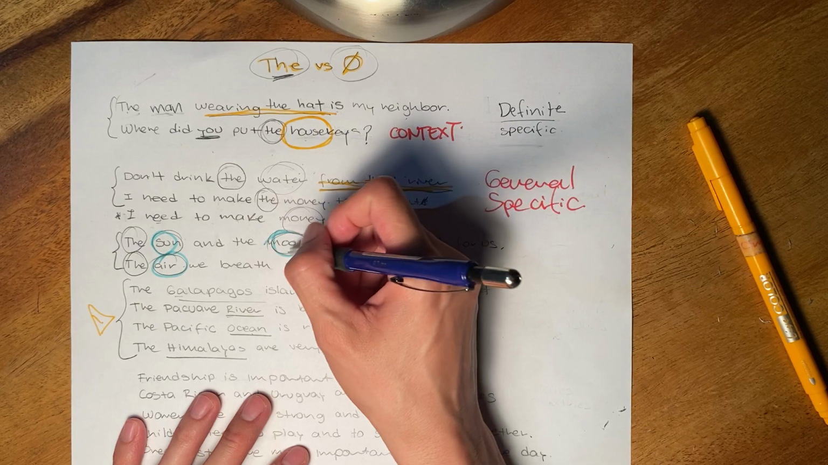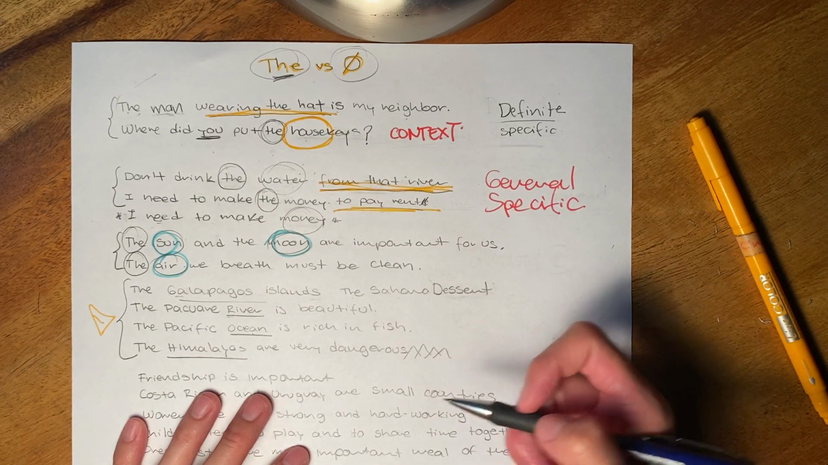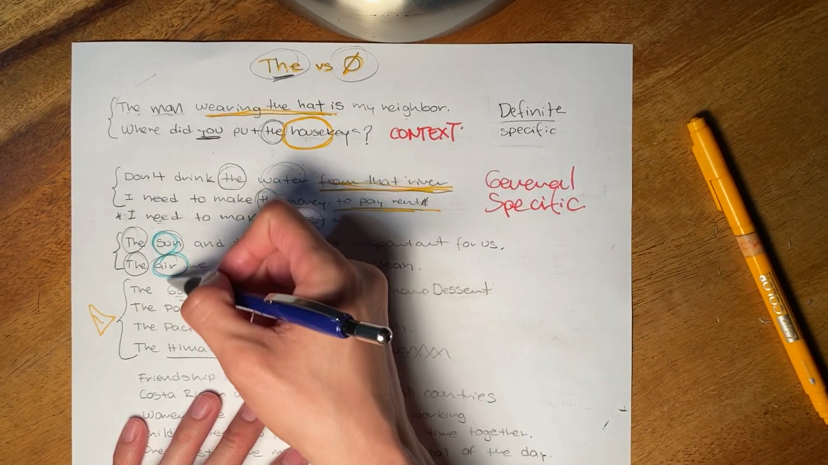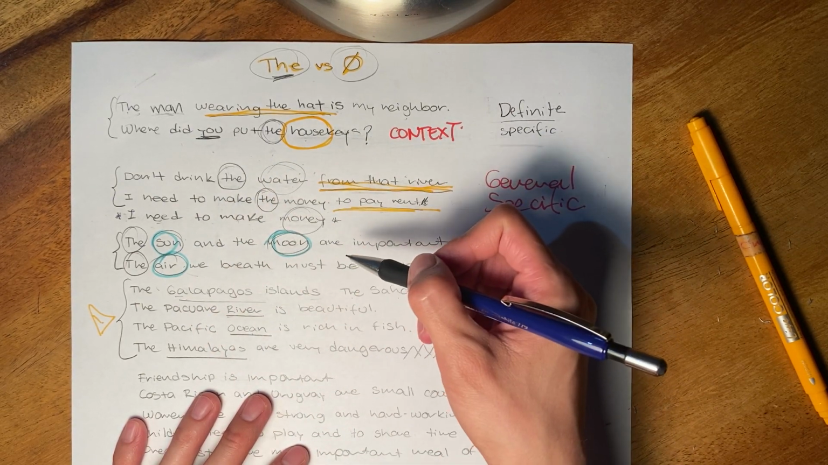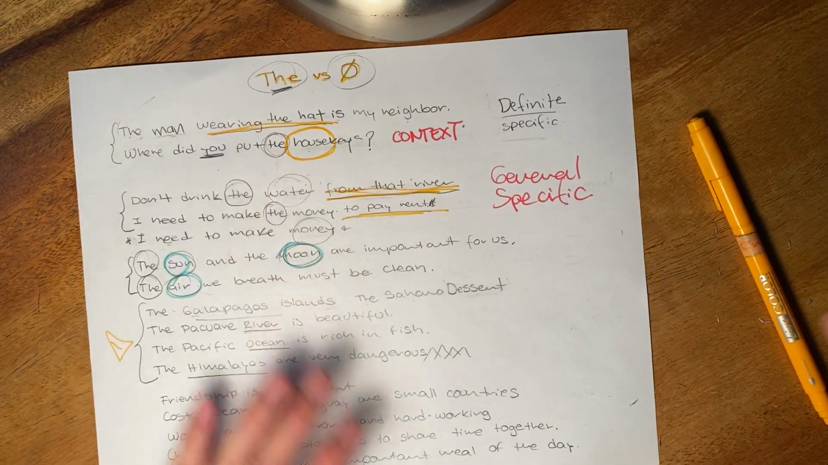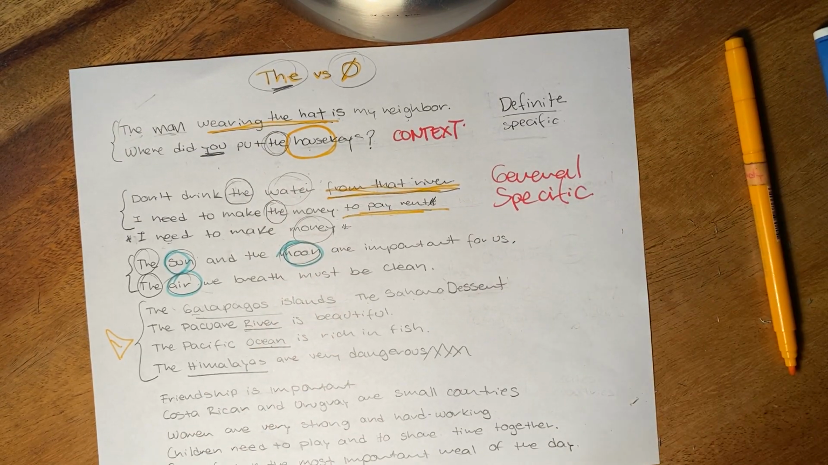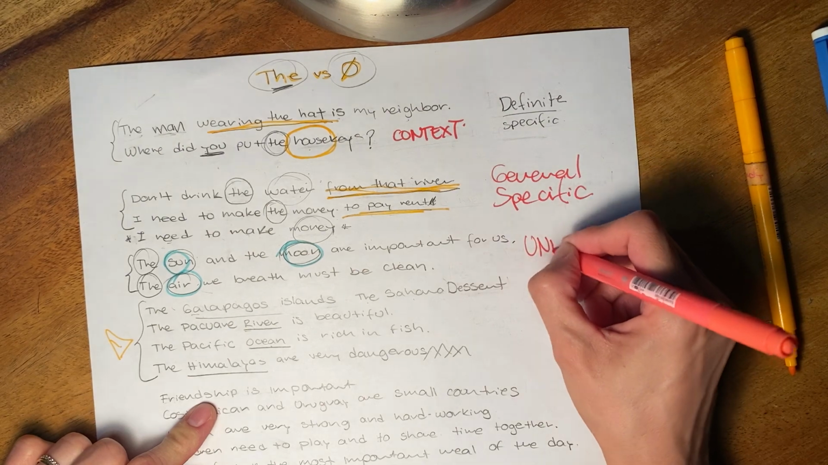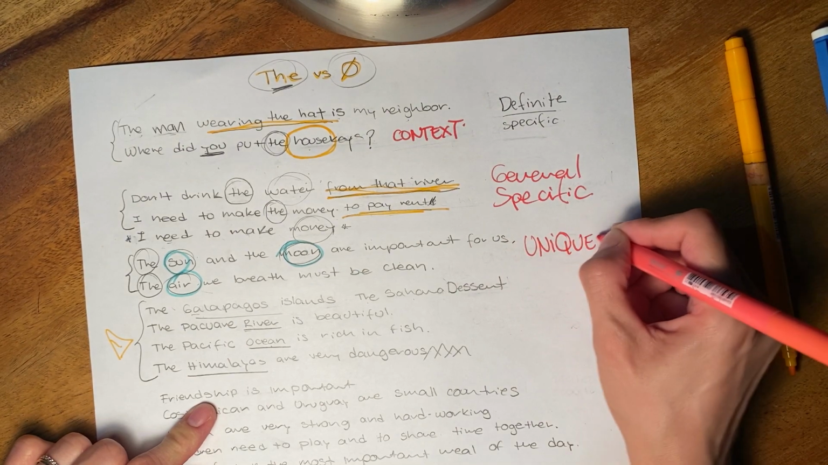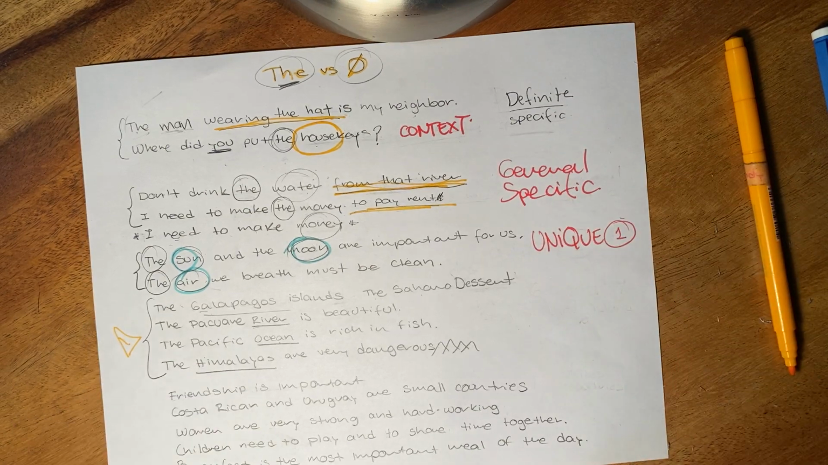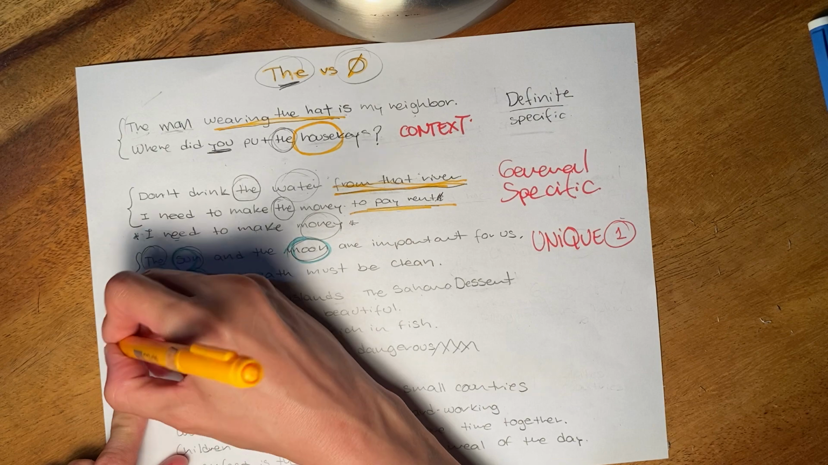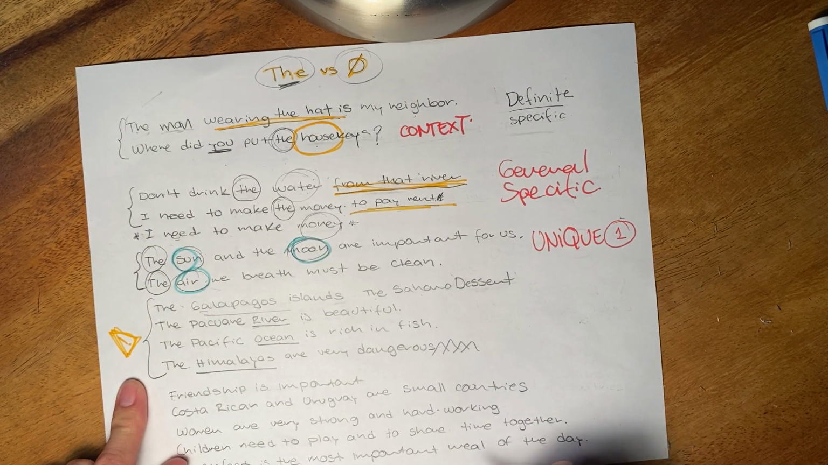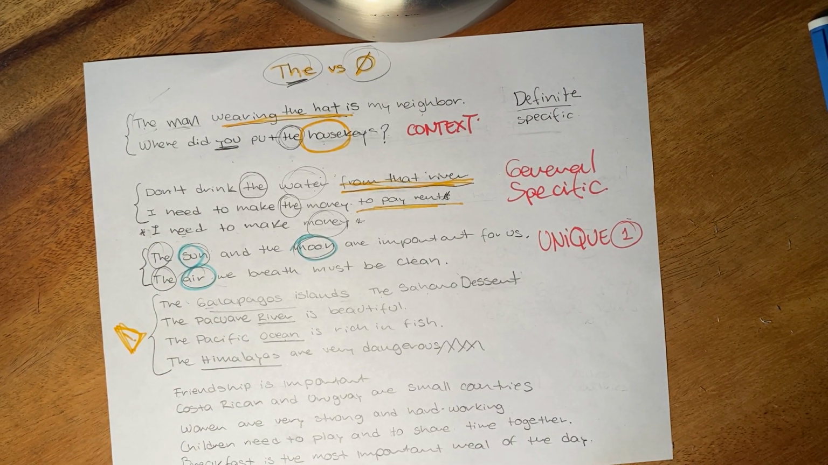So these are general truths. We all know they exist. We all know they're one, and they're only one. They're very specific. Okay, so let's write the word unique. They're unique, and the fact that it is one. Okay, now here I put a warning sign for a reason. This category is geography.